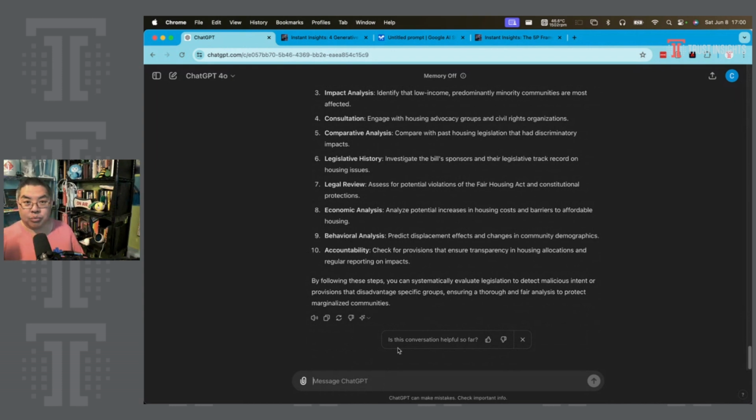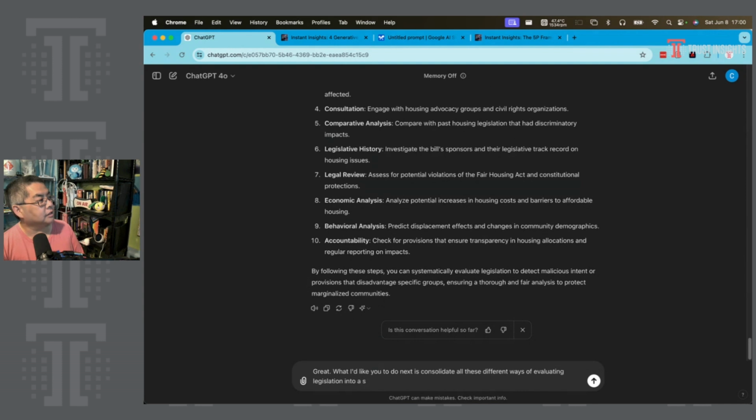Now we want to get to the refresh stage and say, let's try to refresh our knowledge. Great. What I'd like you to do next is consolidate all these different ways of evaluating legislation into a single coherent framework.